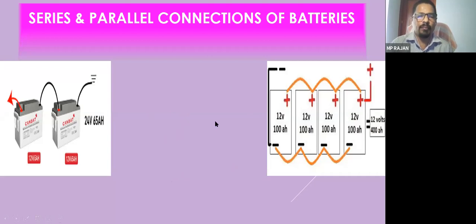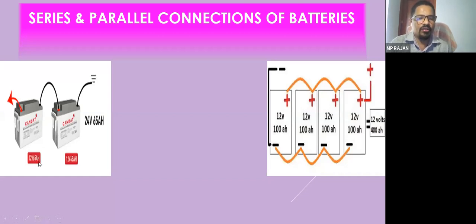Normally our lead acid batteries are 12 volt. If you want a 24 volt system to be adopted, you have to connect 2 batteries in series. The positive of the first battery is connected to the negative of the second. So between these 2 points, you will get 12 plus 12, 24 volt.